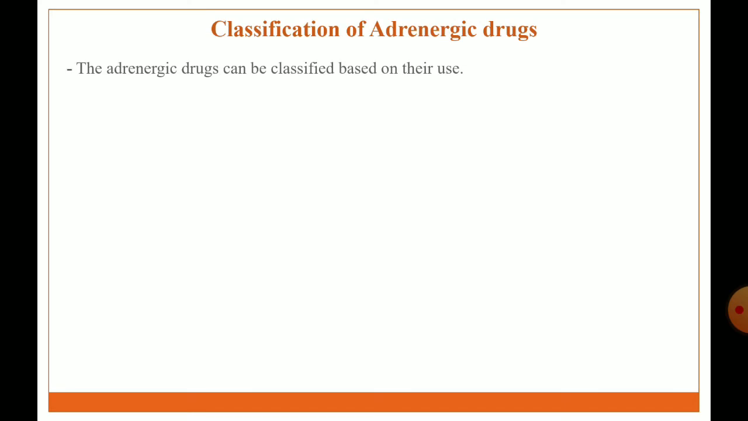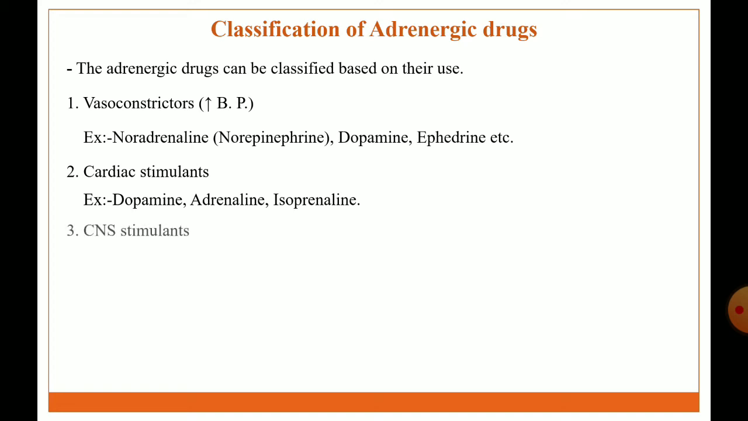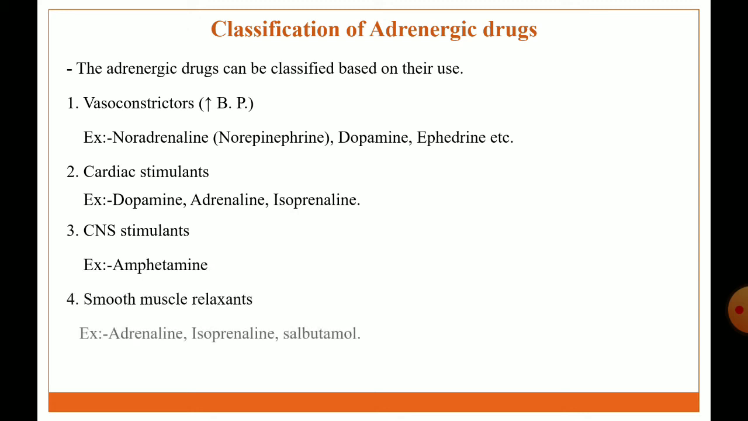Next, classification based on their action. First is vasoconstrictor, a drug that can increase the blood pressure. Examples: noradrenaline, dopamine, ephedrine. Second is cardiac stimulant. Examples: dopamine, adrenaline, isoprenaline. Next class is CNS stimulant agent. Example: amphetamine. Next class is smooth muscle relaxant agent. Examples: adrenaline, isoprenaline, salbutamol.